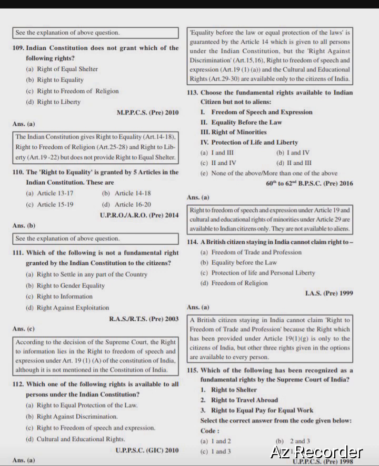According to the decision of the Supreme Court, the right to information lies in the right to freedom of speech and expression under Article 19(1)(a) of the Constitution of India, although it is not mentioned in the Constitution of India.